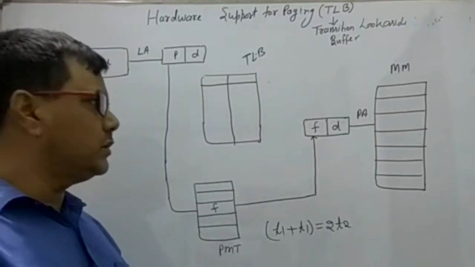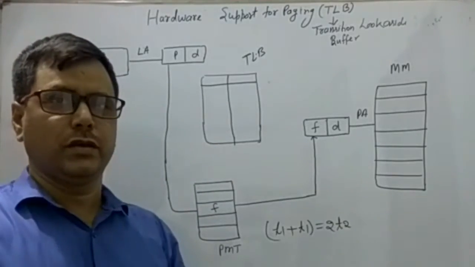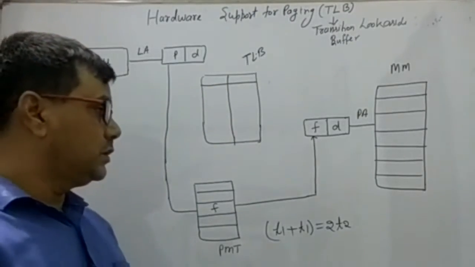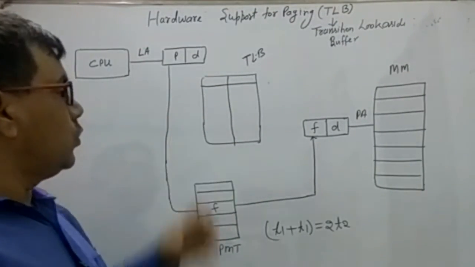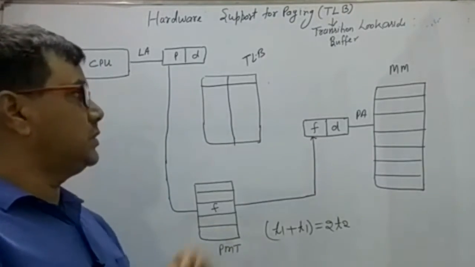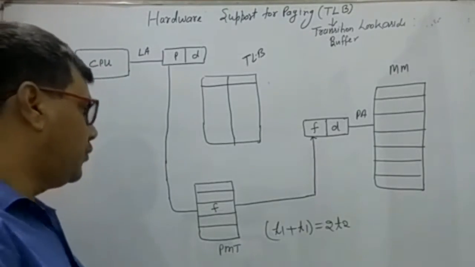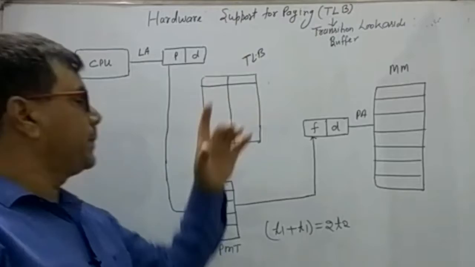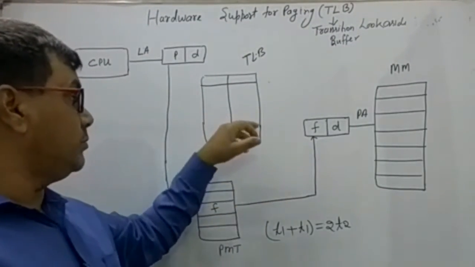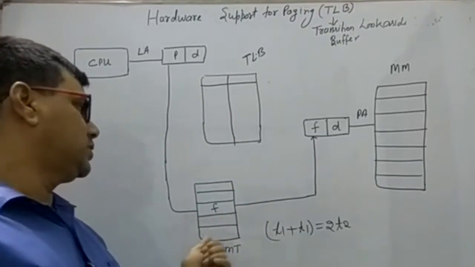It is also known as content addressable memory, and also as cache memory. This cache memory holds the recently used page numbers and their corresponding frame numbers. The second major advantage of the TLB is that its access time is much smaller than the access time of the main memory.